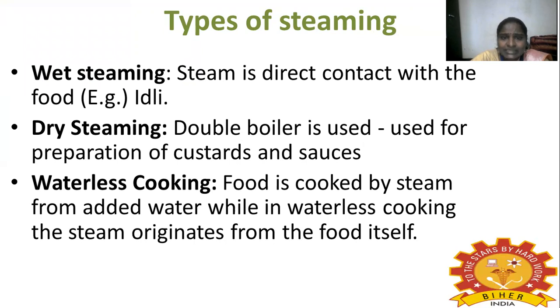Wet steaming means steam is in direct contact with the food. An example is idli. And dry steaming means here we need a double boiler. It is mostly used for preparing custard and sauces. The third one is waterless cooking. In the others, food is cooked by steam from added water, while in waterless cooking the steam originates from the food itself, not from the water. So this is waterless cooking.